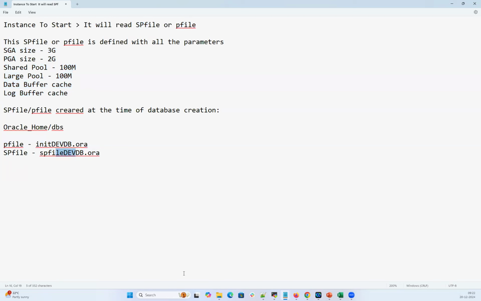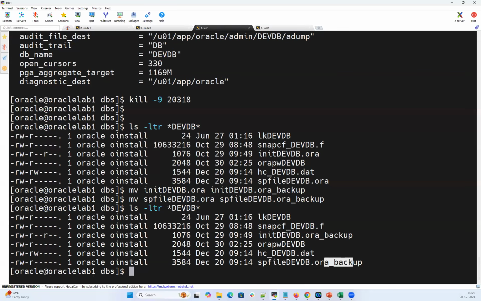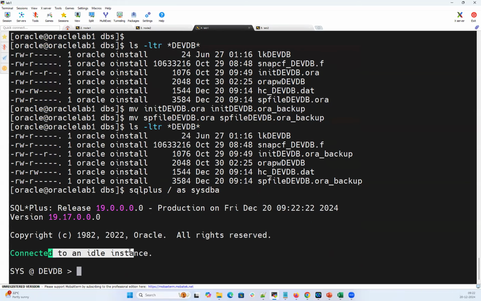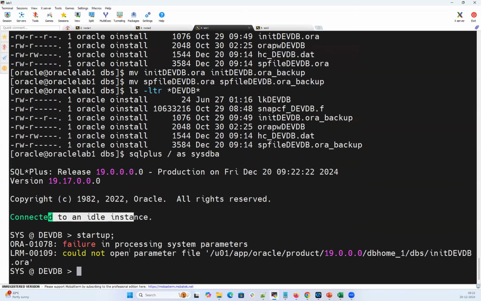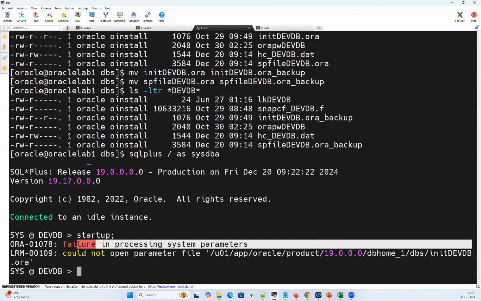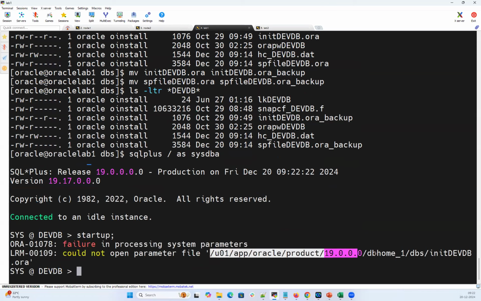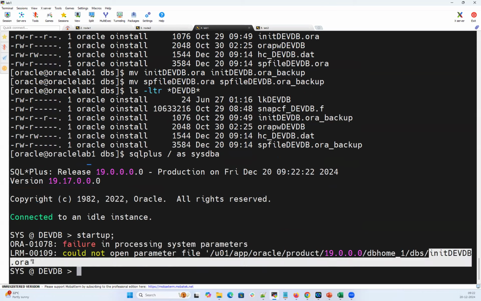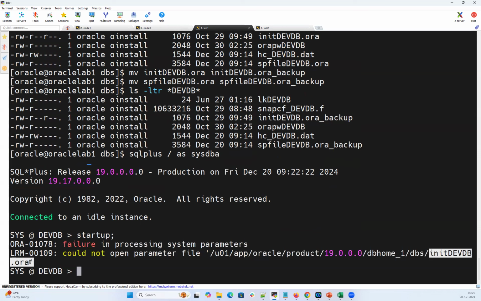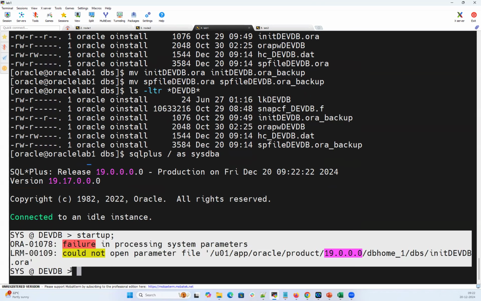Right now, I moved this SP file and P file as a backup here, meaning I don't have the SP file and P file, and I killed my instance. Now, if I try to start my instance, it never starts. If I go back, connected to an idle instance, and do startup, it says failure in processing system parameters. Could not open Oracle Home DBS my init file. That's the P file.